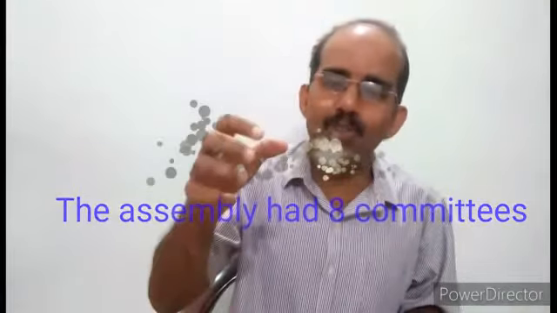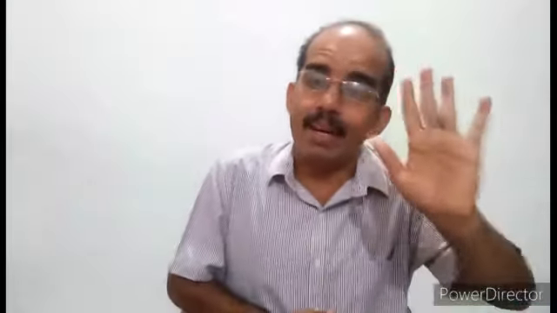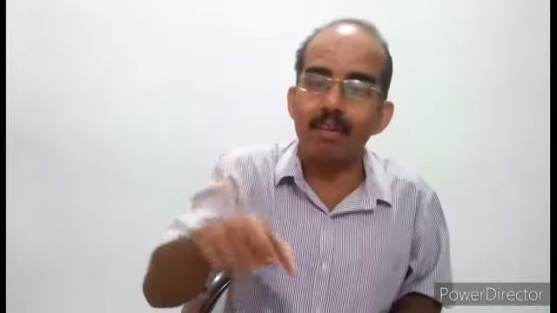Those committees were chaired by eminent men like Nehru, Sardar Patel, Dr. Rajendra Prasad, Ambedkar, etc. These leaders had different opinions. In spite of having differences, they worked together.